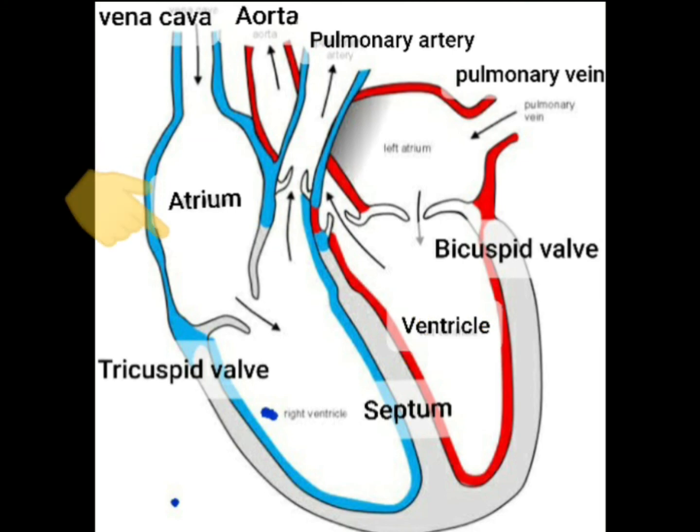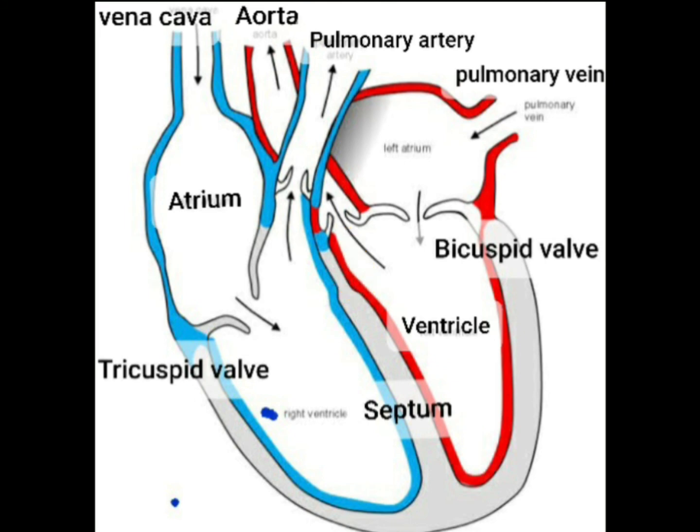There are valves present between atrium and ventricle, one on each side. Tricuspid valve is present in between the right chambers, and the valve between left atrium and left ventricle is known as bicuspid valve or mitral valve. Two more valves at the base of pulmonary artery and aorta are known as semilunar valves. These valves stop backflow of blood.